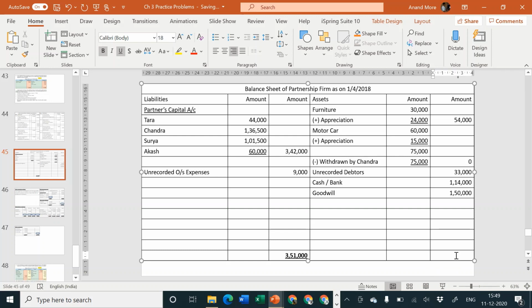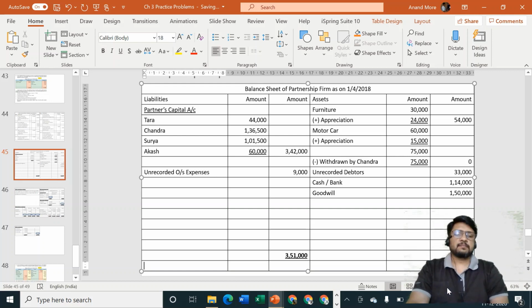And 54,000 on the asset side plus 33,000 plus 1,14,000 plus 1,50,000, that goes to 3,51,000. So the balance sheet is tallying.